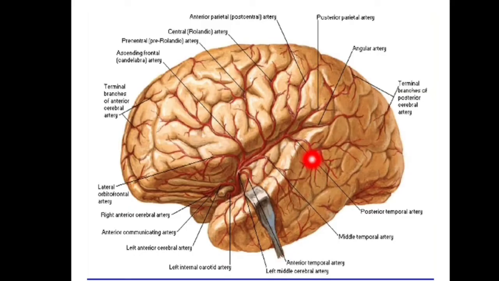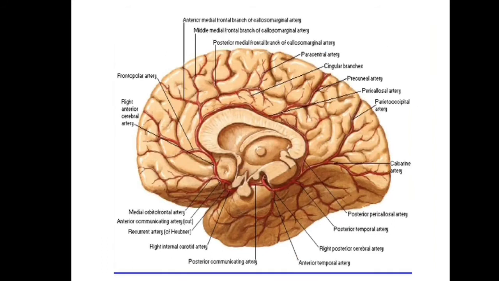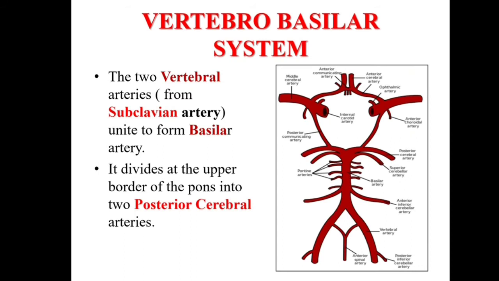So in this diagram we can see this is the anterior cerebral, this is the internal carotid, this is the pericallosal artery, callosomarginal artery, recurrent artery of Hubner. Now the next system which supplies blood to the brain is the vertebro-basilar system. The first one is the system by the internal carotid artery, and this second system is formed by the vertebral artery.